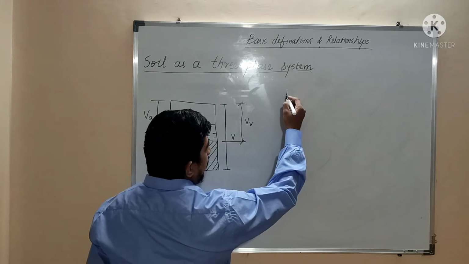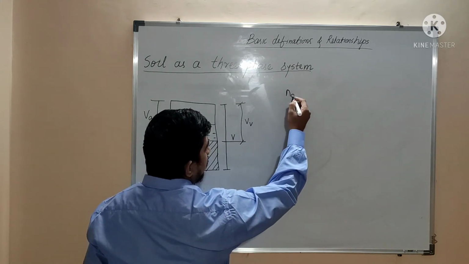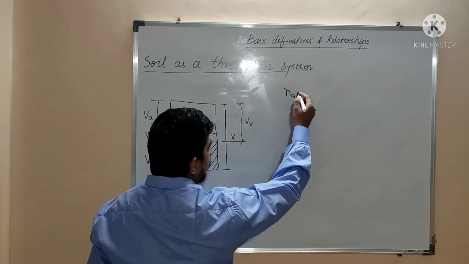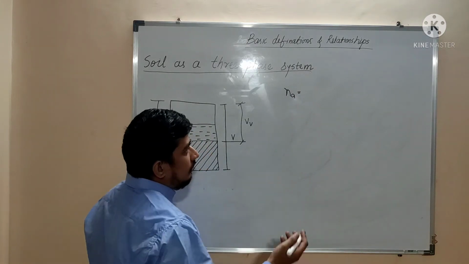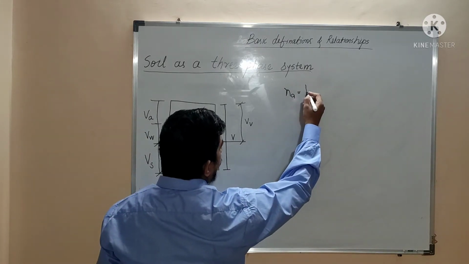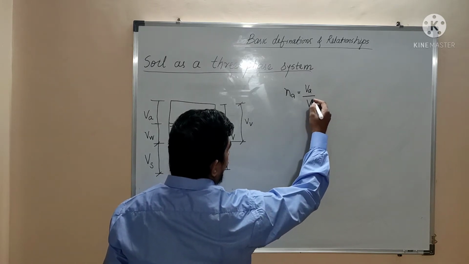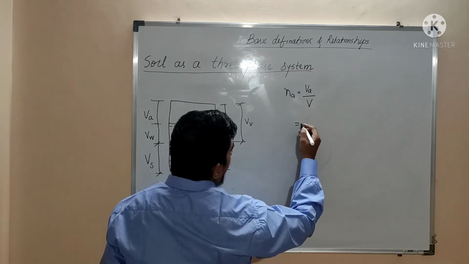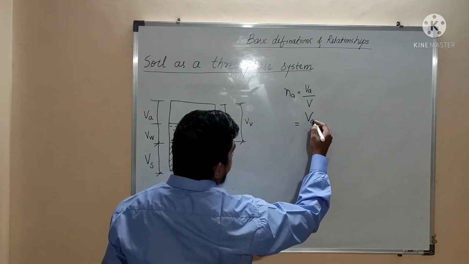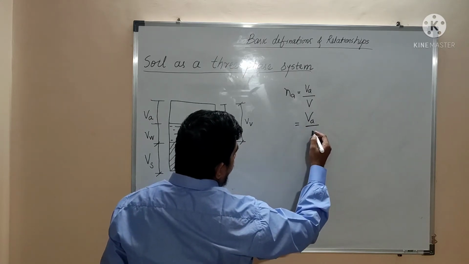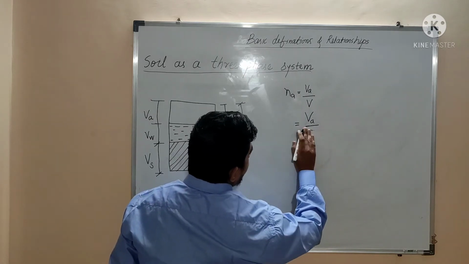Suppose Na is the percentage air voids, as we know. What is the formula for percentage air voids? It is volume of air with respect to total volume. We will multiply and divide this term by volume of voids.